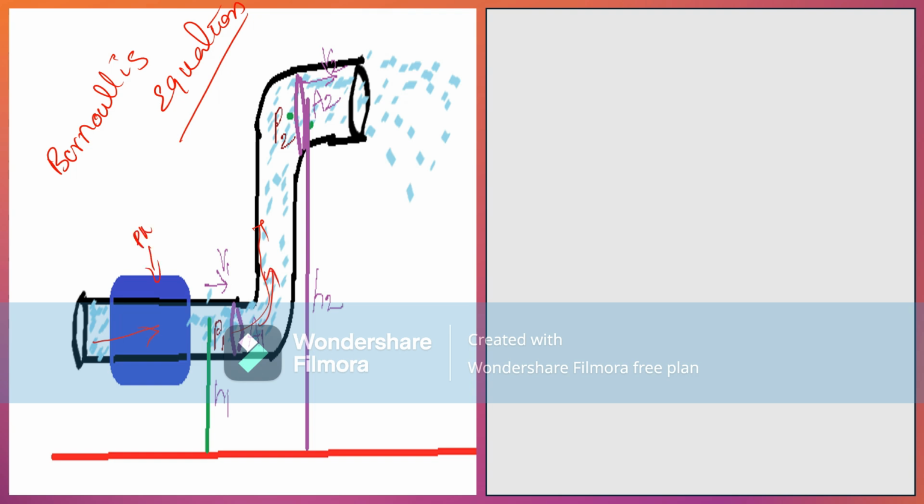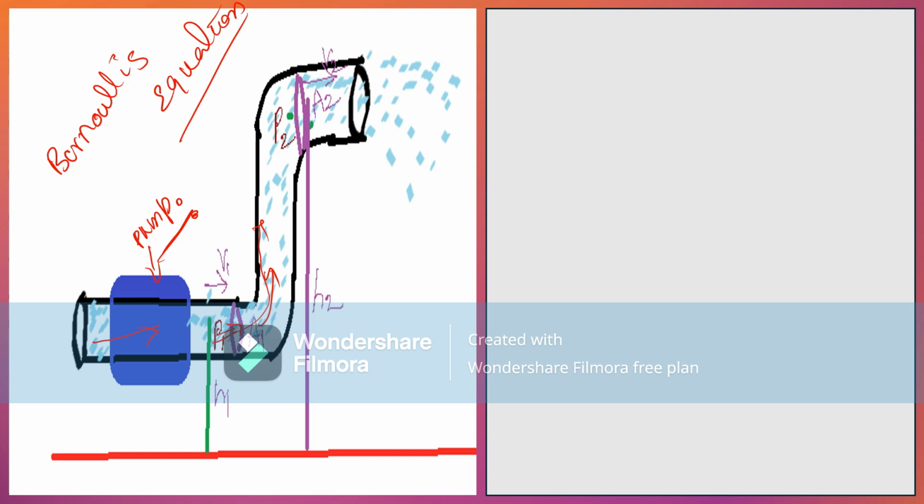This is the pump. Now a simple analysis: the work done by this pump is equal to the change in velocity of the fluid and the change in height of the fluid, that is, energy stored in the form of potential energy.